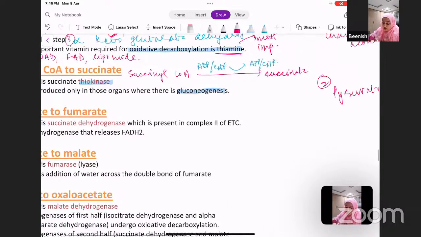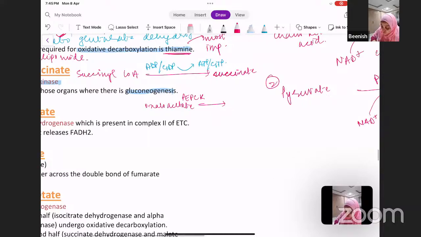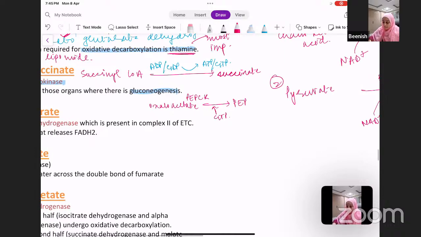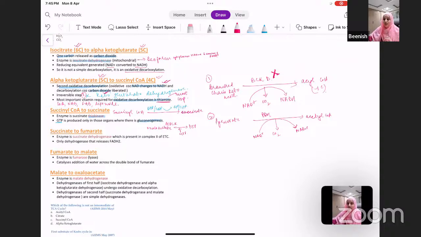Why? Because if you remember, in gluconeogenesis there was this enzyme called phosphoenolpyruvate carboxykinase, which was changing oxaloacetate into phosphoenolpyruvate, and this step was requiring GTP. Okay. You see, everything is interconnected. You just cannot afford to forget what we have already previously studied.